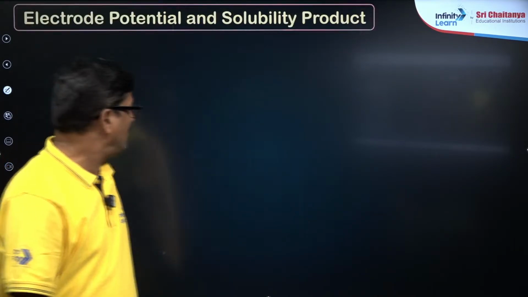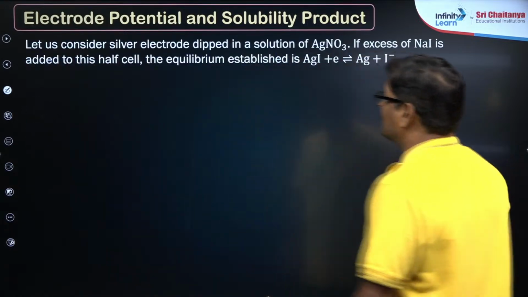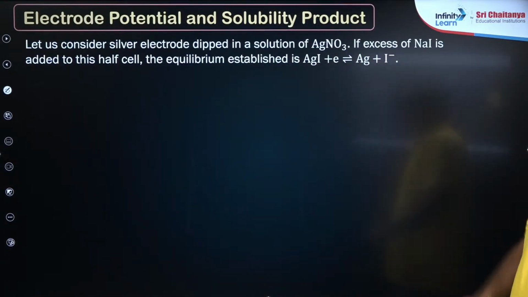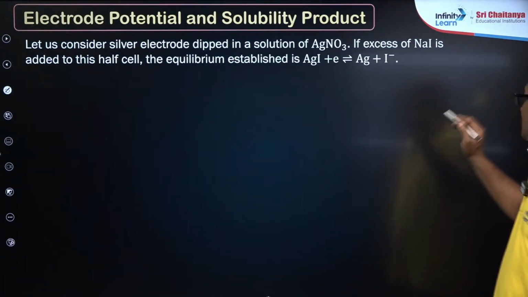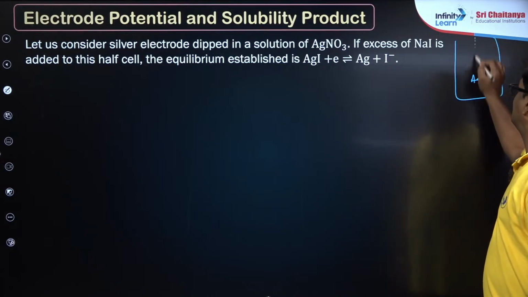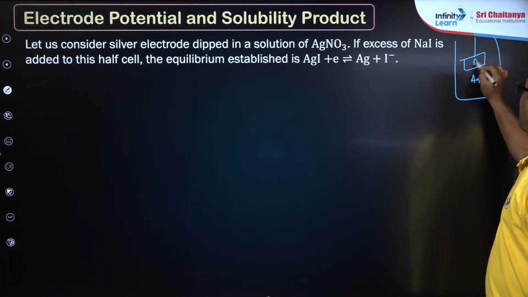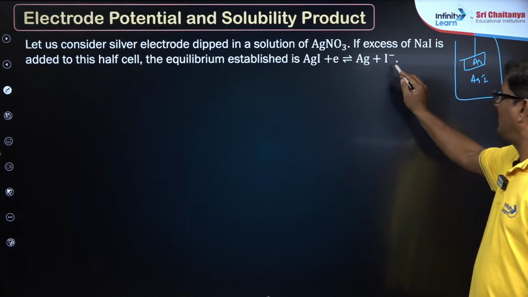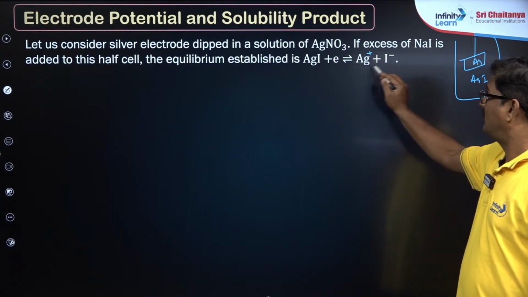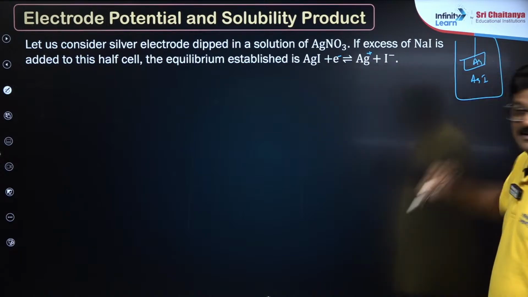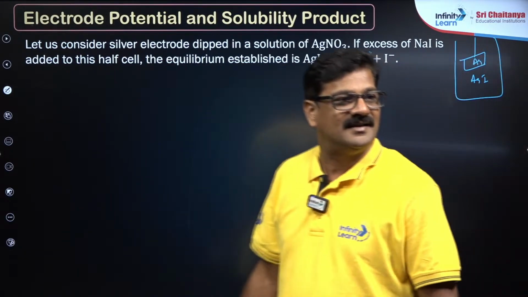Okay. Now let us consider the silver electrode dip. It is all about the electrode potential and the solubility. So AgI is taken, into that a silver electrode is dipped. There is an equilibrium between AgI and Ag plus and I minus, and this equilibrium is witnessed by the silver.